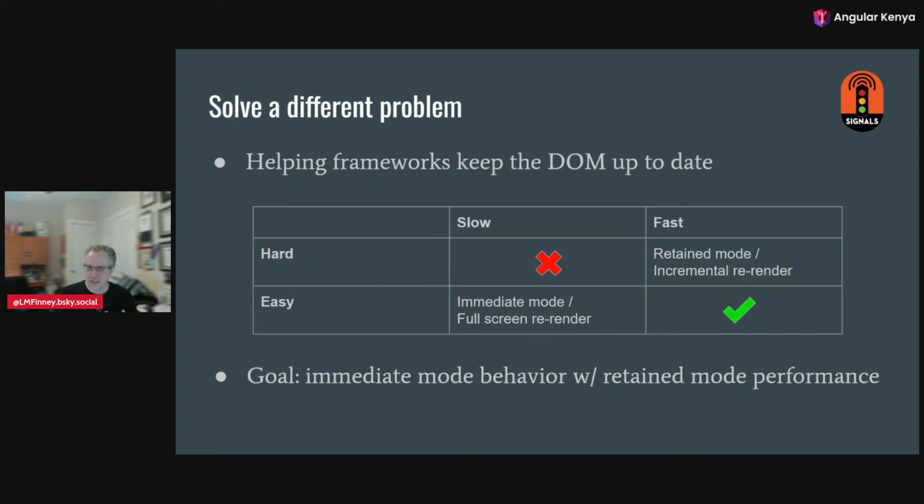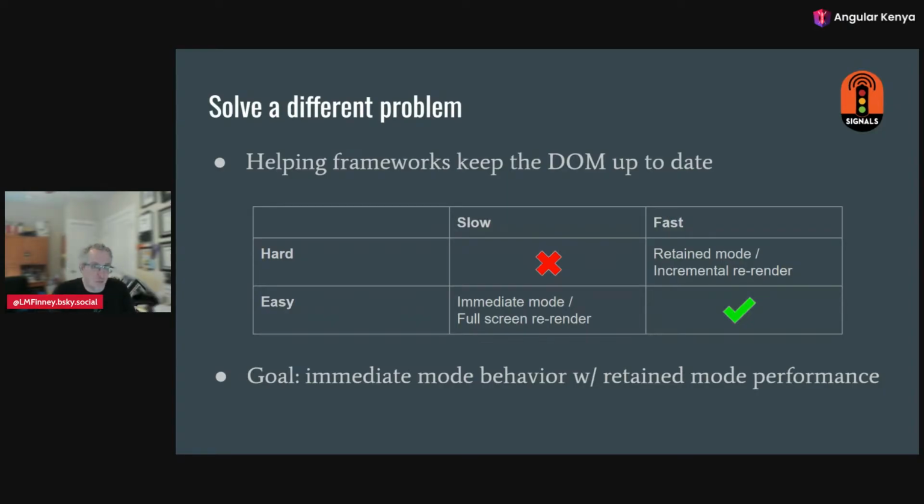So it was extra calculation, extra data going across the wire. It was just slow. So that approach was called immediate mode, or full screen re-render. And what they figured out is they could do something called retained mode, or incremental re-render. If this is the whole screen and this is the only part that actually moved, we put a little rectangle around the part that moved and say, these are the bounds of what moved, and just send that part and let the client know that the rest of this didn't change.